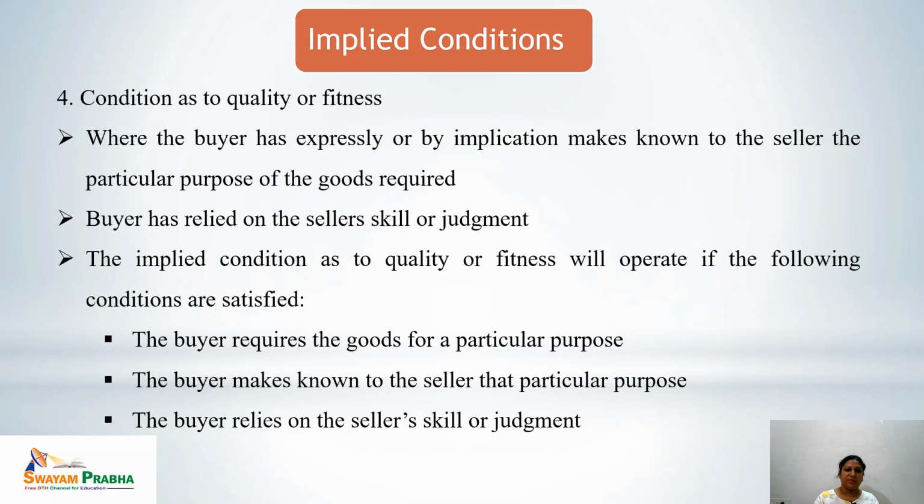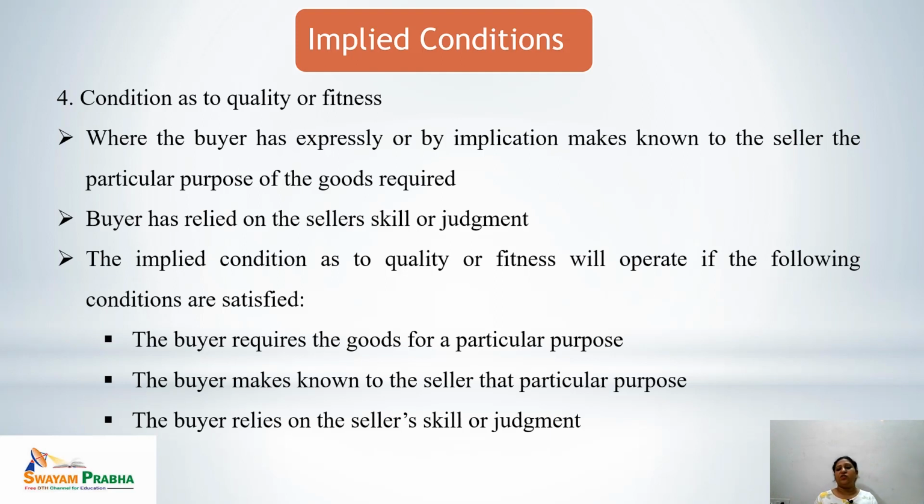So where the goods are being sold by sample as well as by description, both of the conditions must be fulfilled. Next, fourth point is condition as to quality or fitness. There is an implied condition in the contract of sale regarding the quality or fitness of the goods. Here the quality or fitness means the seller must know the particular purpose for which the goods are required. And if the buyer has relied on the seller's skill and judgment, then there is an implied condition that it would operate accordingly.